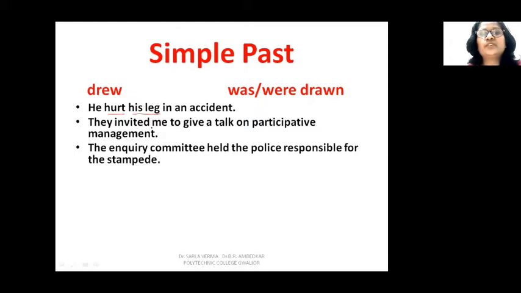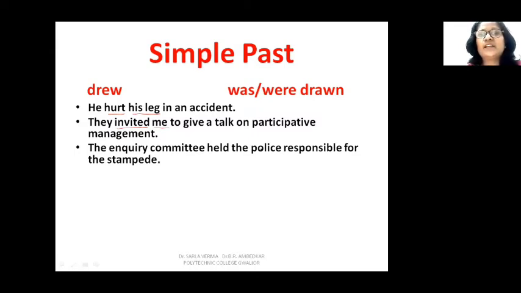They invited me to give a talk on participative management. Here they is the subject, but verb is invited, and invited what? You don't get an answer. But invited whom? Me. So me is the object. So only these two will be required to change the sentence into passive. The rest of the sentence will remain the same.